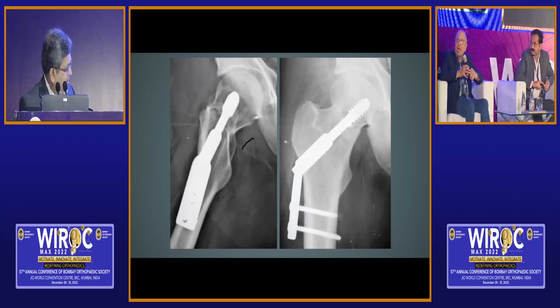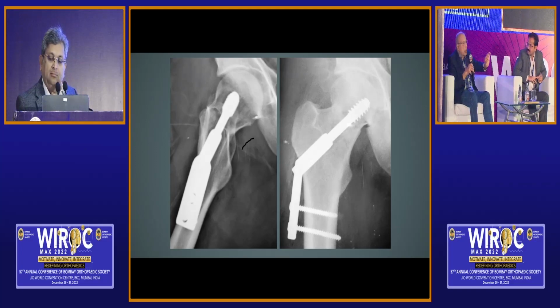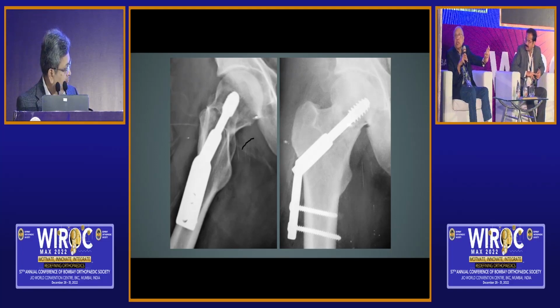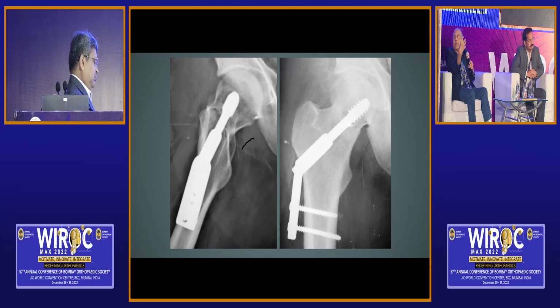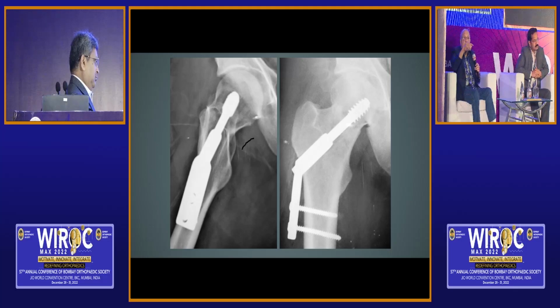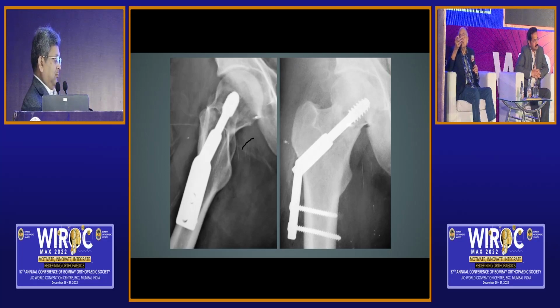I would like to add something. As you suggested, we routinely take a CT scan, and you take the view from above so that you will know how much rotation is required. You can draw the line and measure the angle of rotation, right? You take this view of the 3D CT scan so that you can know how much rotation. That is very, very important.